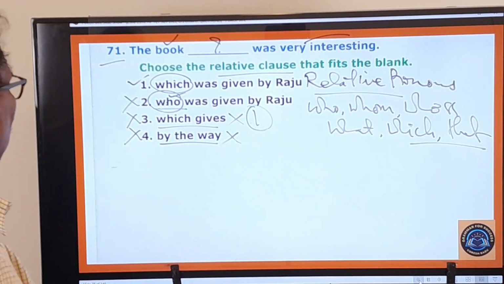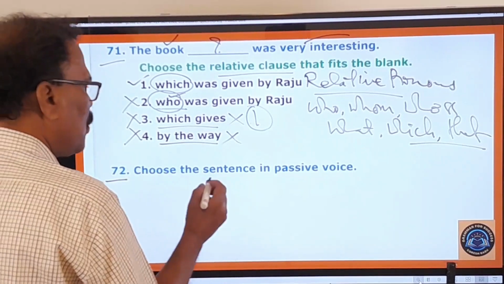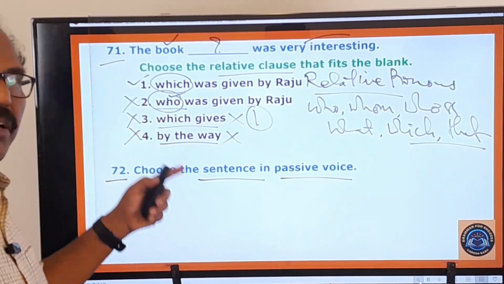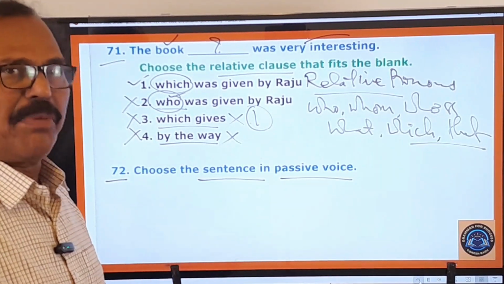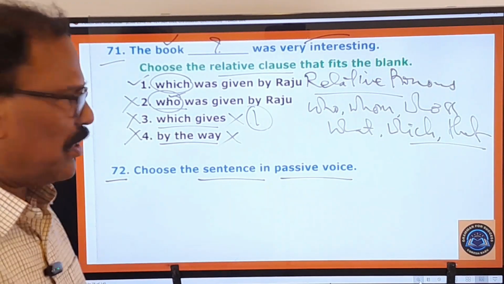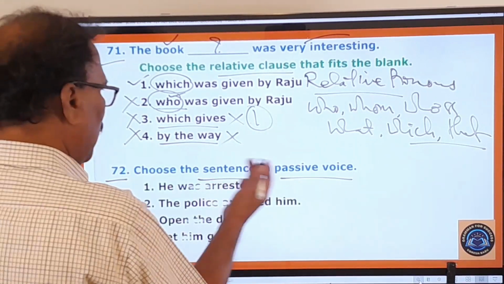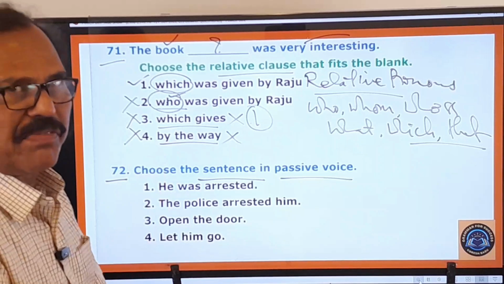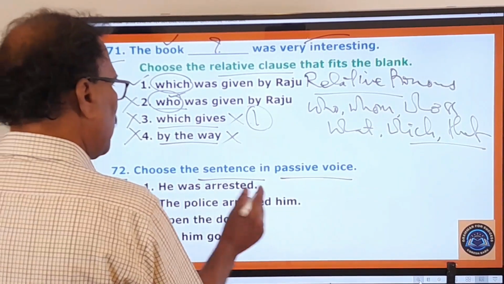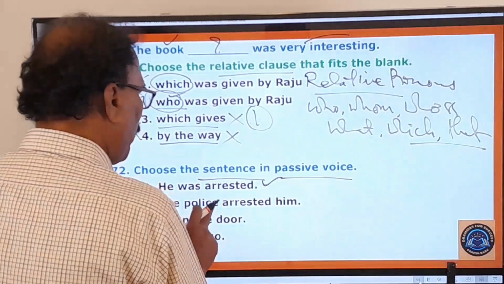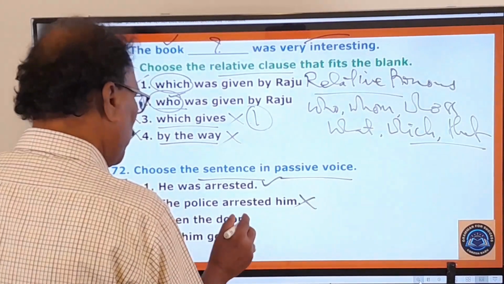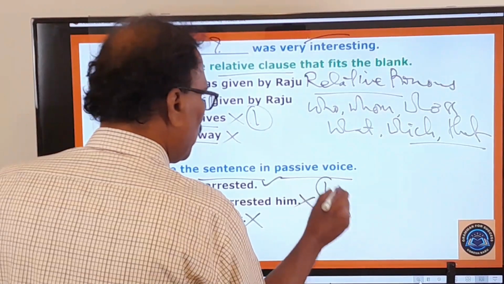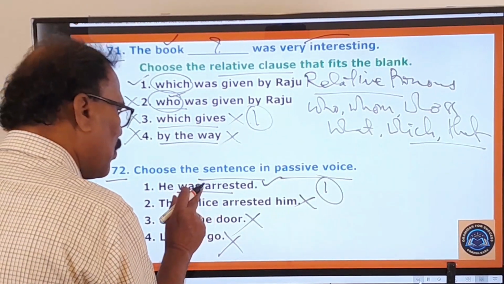Now you move on to the next question. 72nd question: choose the sentence in passive voice. He is asking you this kind of question every time in the TET examination. Therefore, be on the alert. Here he has given you 4 options. You have to choose the sentence which is in the passive voice. Here you see, he was arrested. The very first one is in the passive voice. The police arrested him. No. Open the door. No. Let him go. No. So the second, third and fourth are wrong. Only the first one is right because this sentence is in the passive voice.